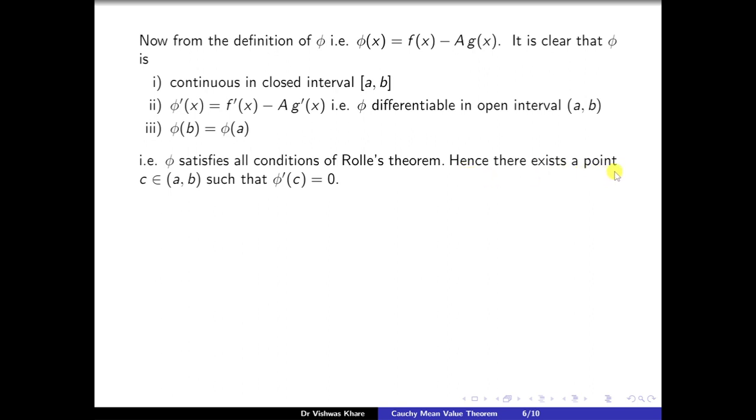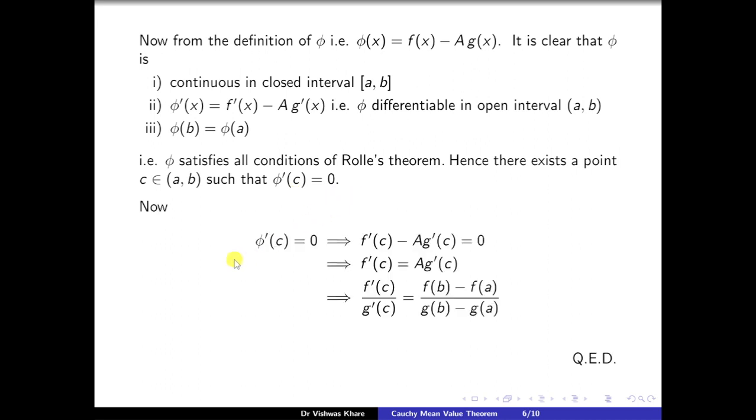Hence, there exists a point c belonging to (a, b) by Rolle's theorem such that phi dash c is equal to 0. Now phi dash c is equal to 0 implies f dash c minus a into g dash c is equal to 0, by putting x is equal to c in this expression, which gives f dash c is equal to a into g dash c, from which we obtain f dash c upon g dash c is equal to the value of a, which is given by f(b) minus f(a) upon g(b) minus g(a). Hence the proof.